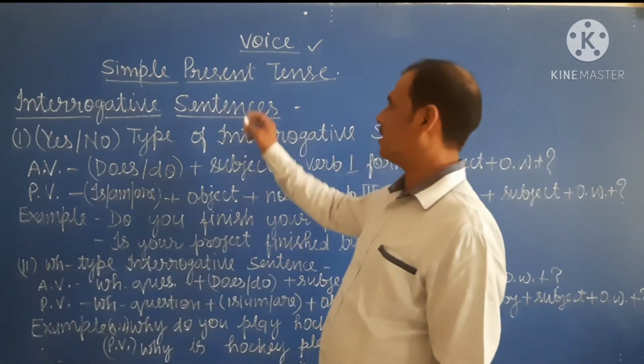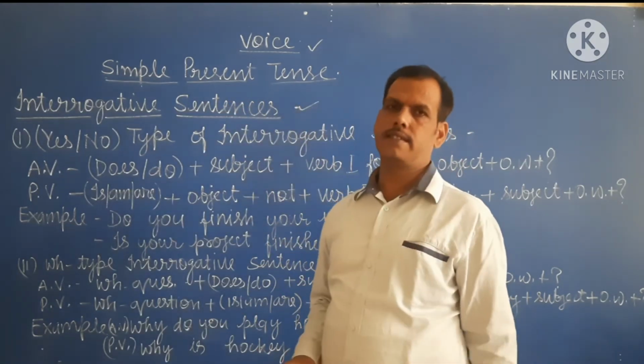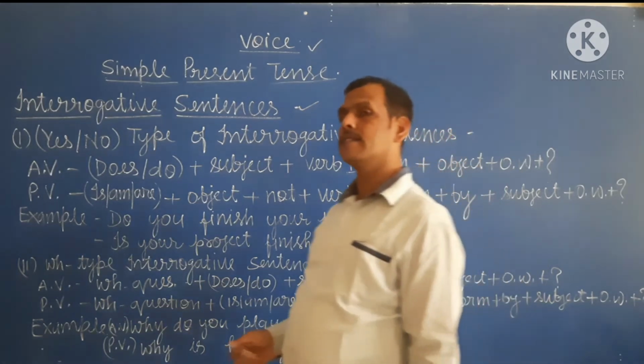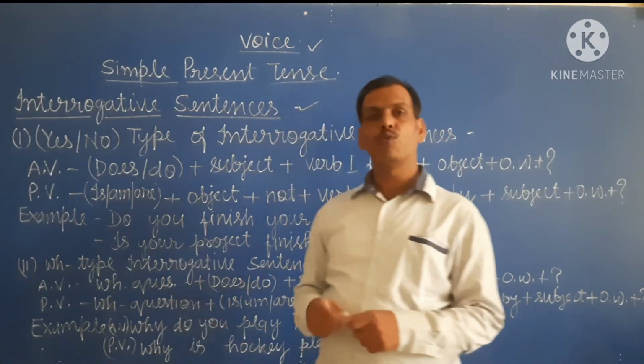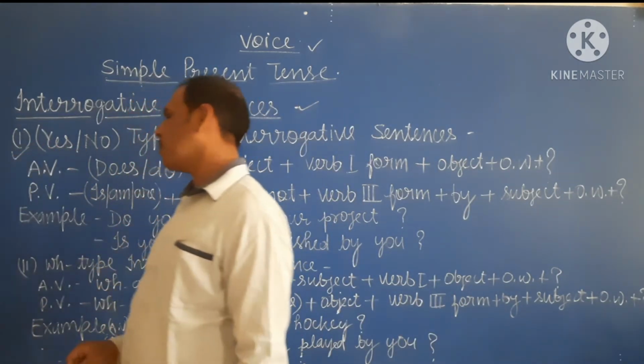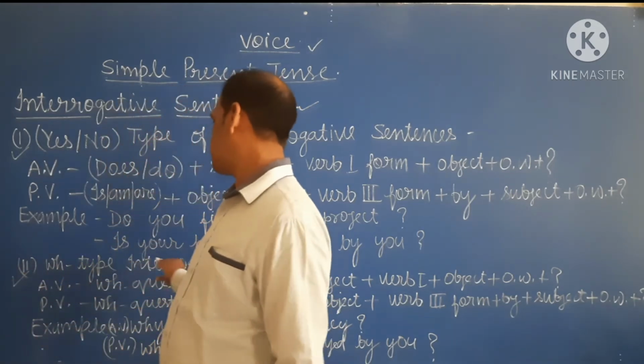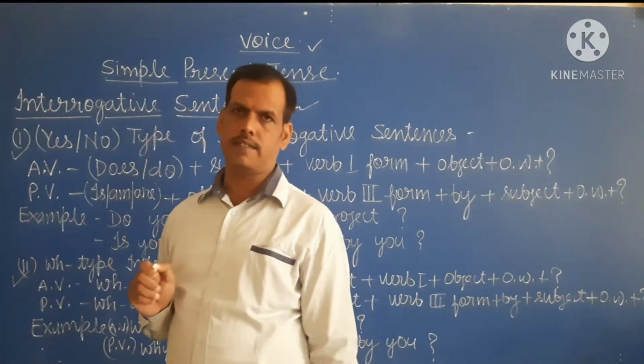Now we discuss the rule of interrogative sentences. Interrogative sentences are of two types. The first type is yes/no type of interrogative, and the second type is WH type of interrogative sentence.